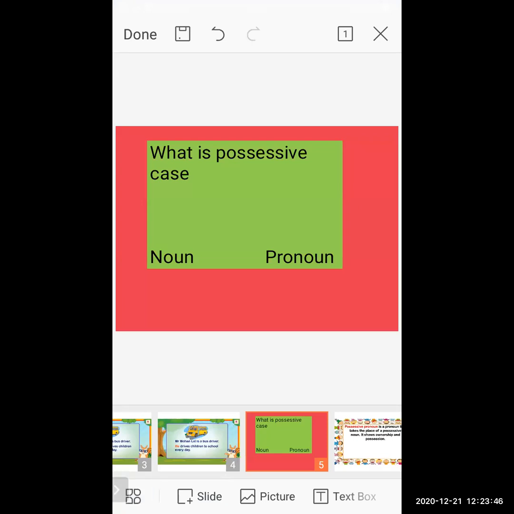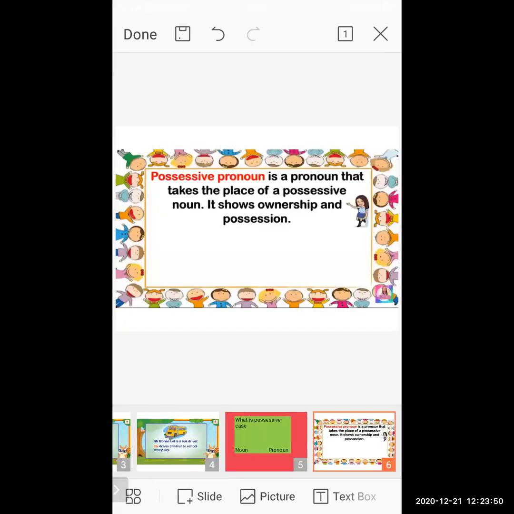Now let us see what the pronoun possessive is. A possessive pronoun is a pronoun in the place of a possessive noun. It shows ownership and possession. So student, as I told you before, the possessive case shows the ownership of particular things by a particular person.